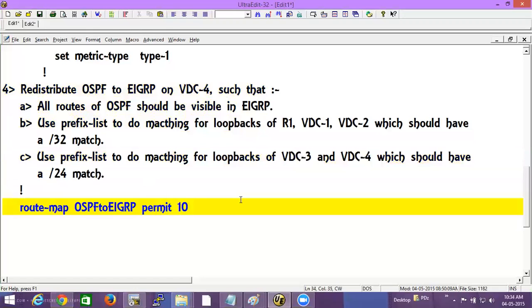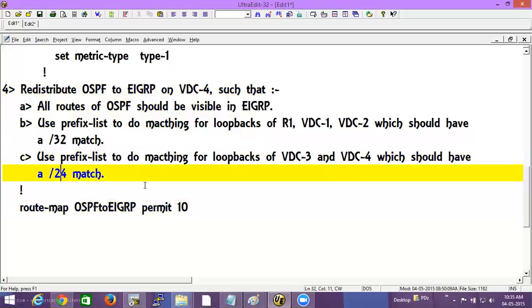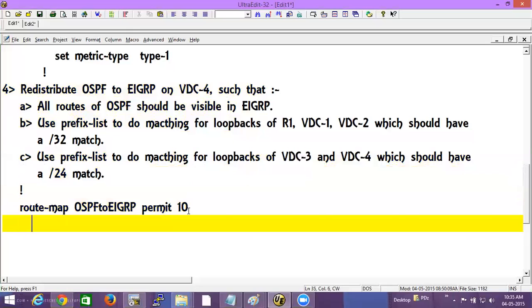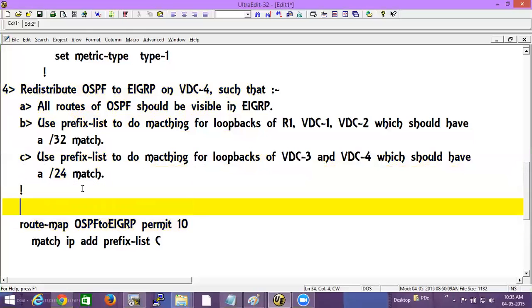Now I need to match that the loopbacks of R1, VDC1 and VDC2 should have a /32 match, and if I'm using the prefix list, the loopbacks of VDC3 and VDC4 should have a /24 match. Then only they should be redistributed. Yes. So in my prefix list, because we need to match the IP address, name say C this time. The prefix list name C should do what?